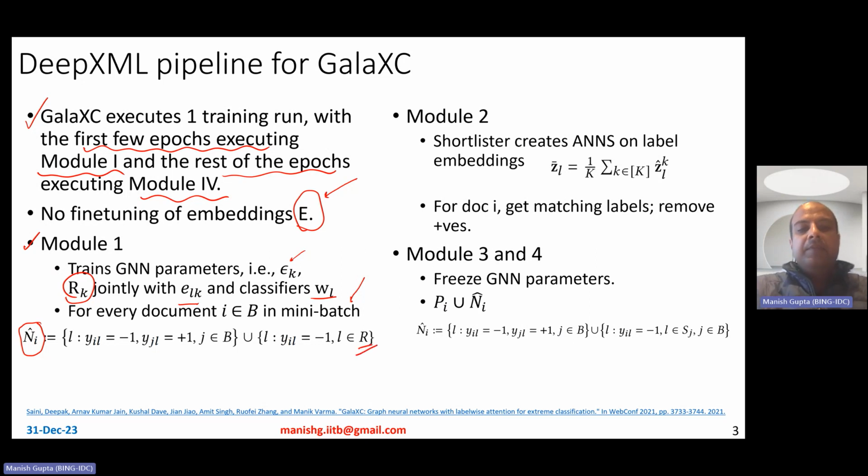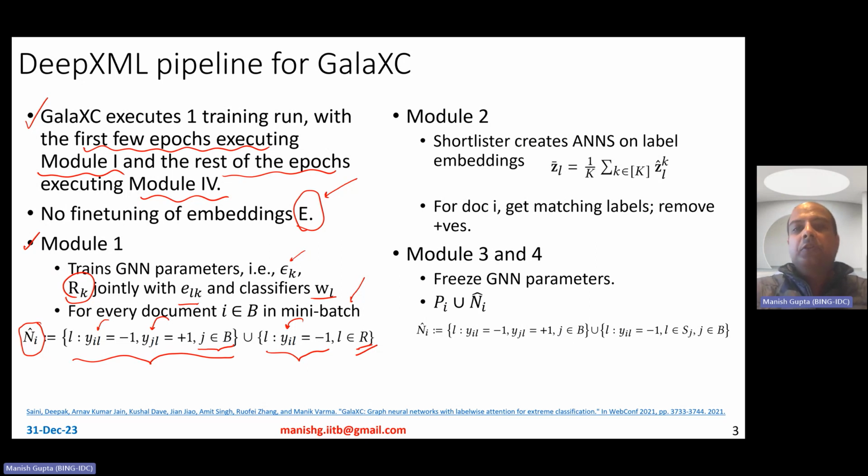So the negative points are basically all those labels which are negative for this data instance and come from the set R, or they essentially are negative for this particular data point I, but positive for another data point J, which belongs to the same batch. So in some ways, they are just in batch negatives, right? So that's that in batch samples.